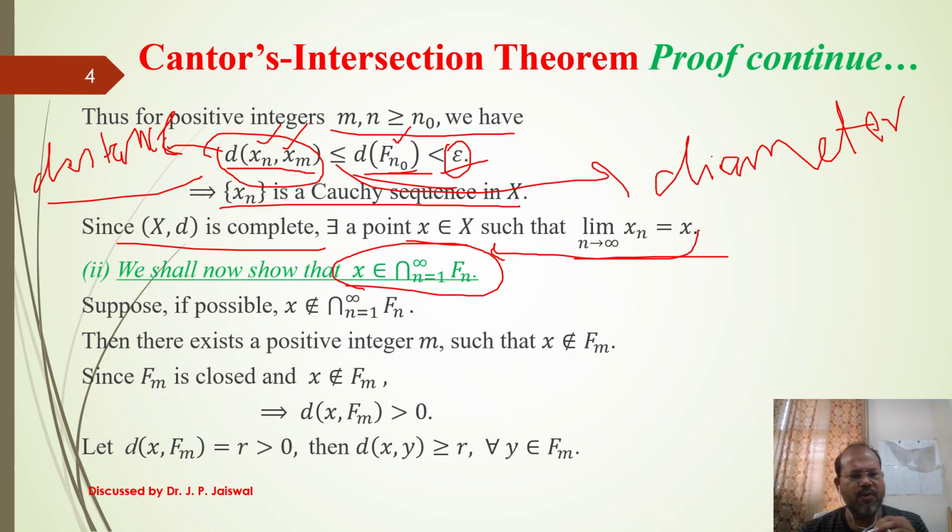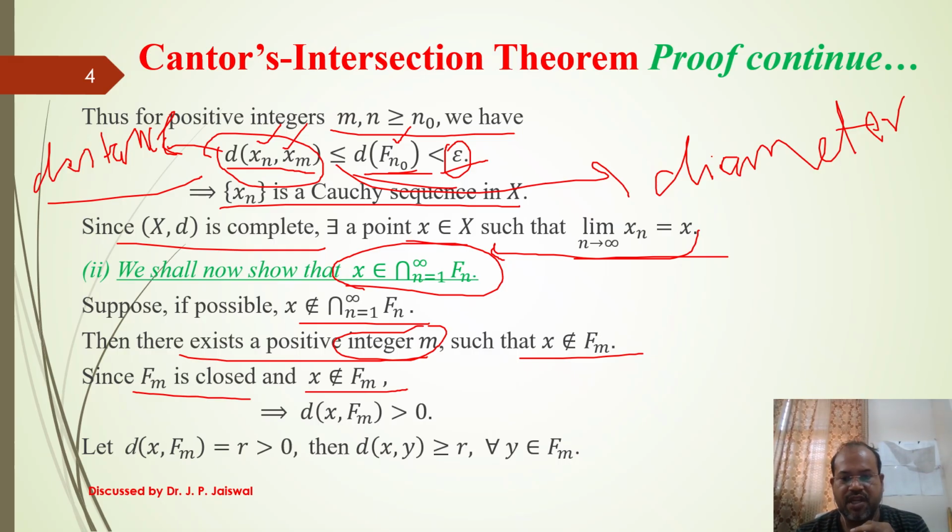How to prove? Suppose if possible this does not belong. If any element does not belong to the intersection, obviously it should not belong to at least one set. So we assume there is some positive integer m such that x does not belong to fm, and it is given fm is closed. So the distance between x and fm is greater than 0.